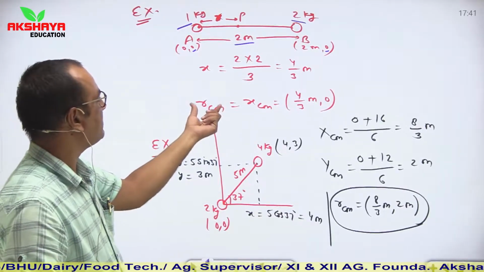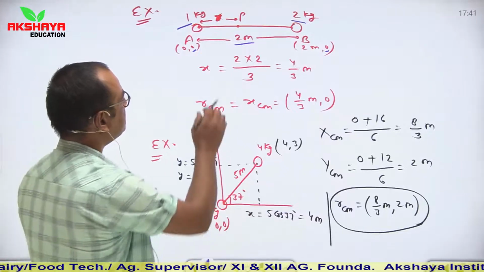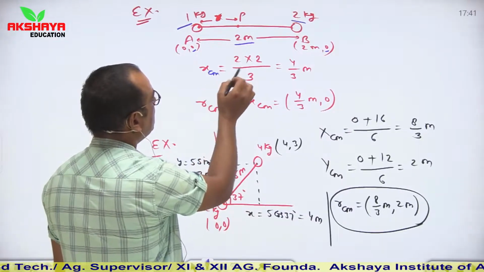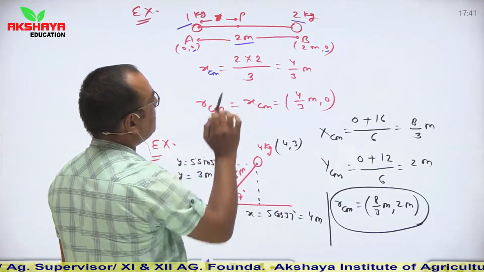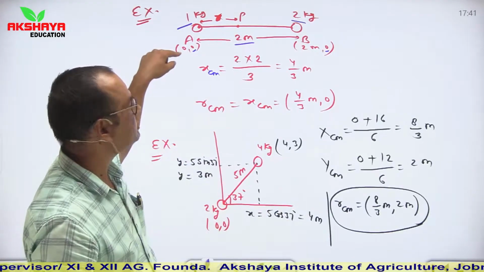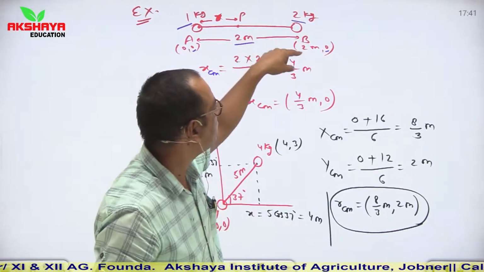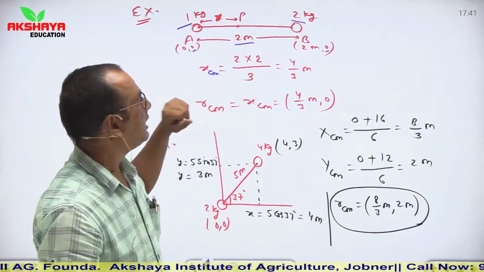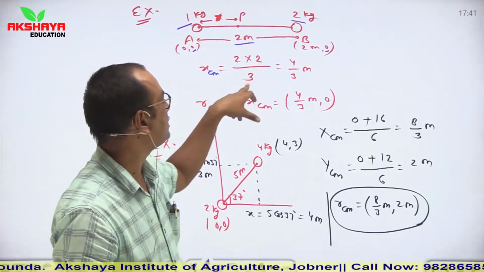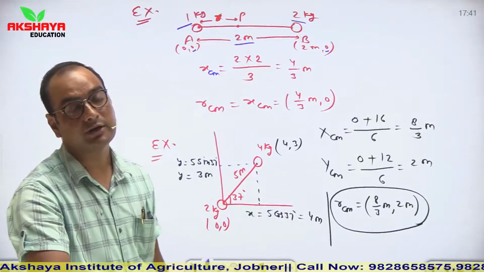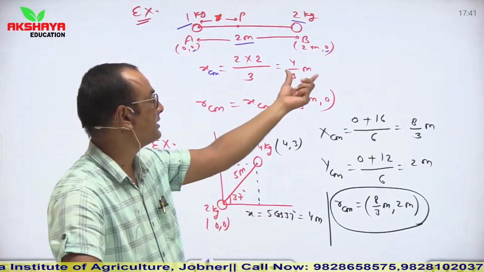Now xcm is equal to 2 into 2 upon 3, because 1 into 0 is 0 and 2 into 2 upon m1 plus m2, so 1 plus 2, 3. So the position vector of the center of mass in the x direction is 4 by 3 meter.